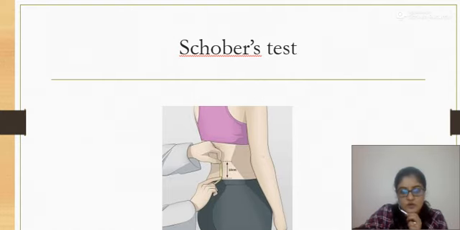This is Schober's test for lumbar mobility. How do we do it? First, at the level of the PSIS, we mark in the center, and from there we take 10 centimeters above and mark again, and 5 centimeters below and mark there. We place the measuring tape and ask the patient to do forward flexion. The difference in the measurement should be more than 5 centimeters. If it is less than 5 centimeters, then the test is considered positive, and it is considered that there is some stiffness at the lumbar area.